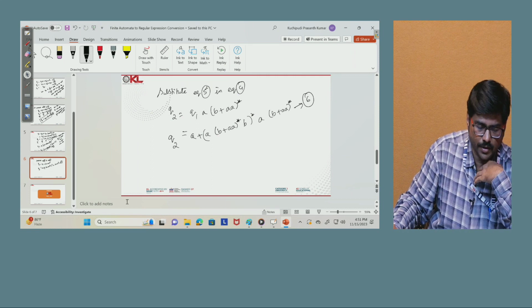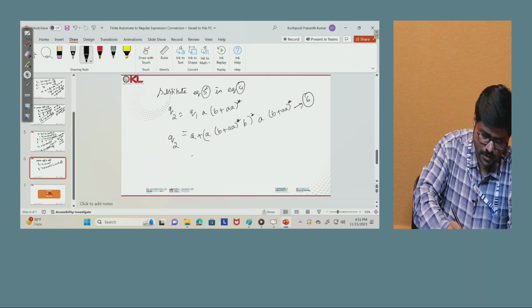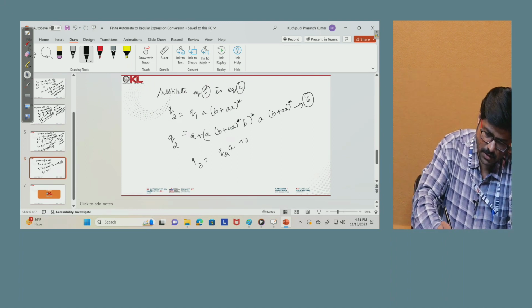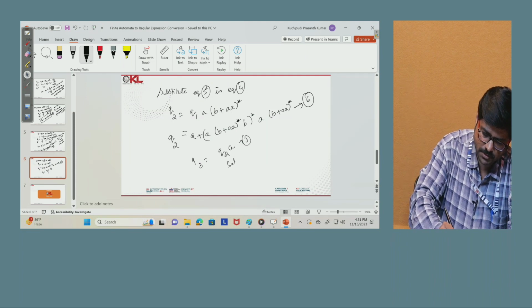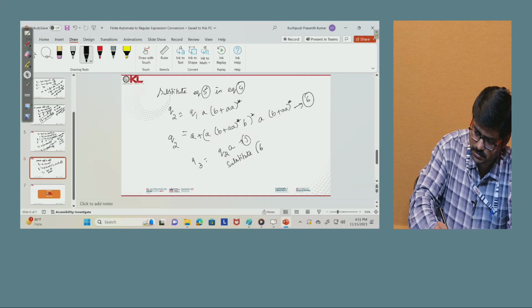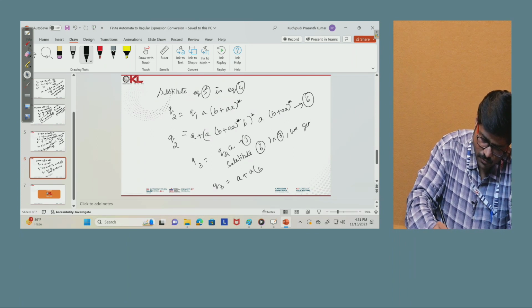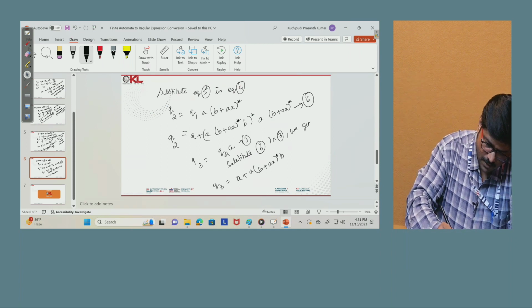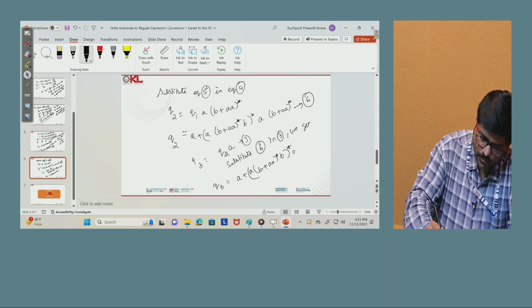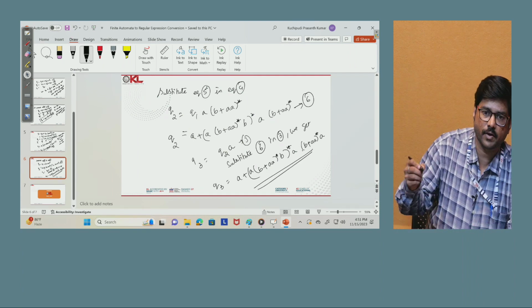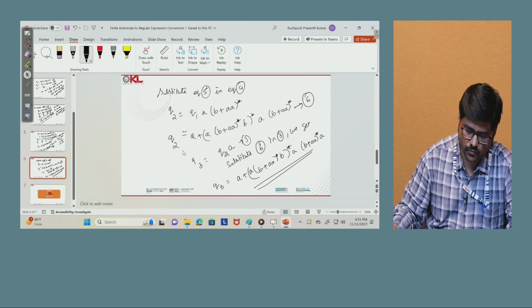But this is also not the required equation. Now the required equation is Q3. What we know, Q3 is Q2a. That is equation 3. Now substitute 6 in 3. What is Q3 now? Q2a. So it is (a plus a(b plus a) star b) whole star into a into (b plus a) whole star a. So this is the final regular expression for the given DFA.